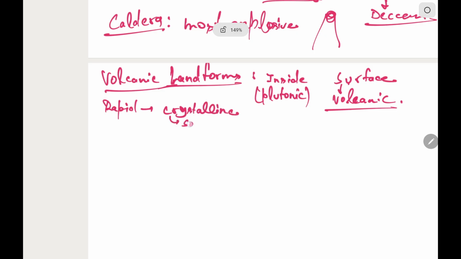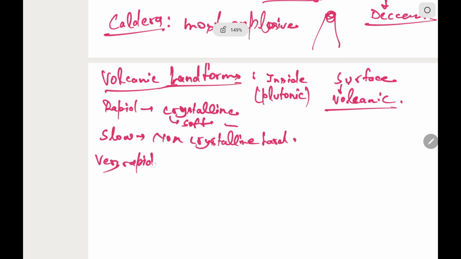That will be relatively soft and more weathering will happen in these. If the cooling is slow, then non-crystalline hard rock will form. And if the cooling is very rapid, then glassy igneous rocks will form. Obsidian is an example of this.